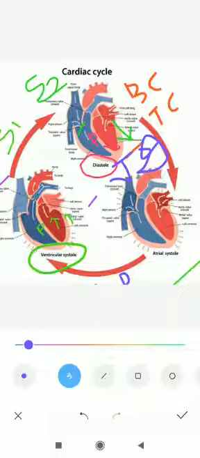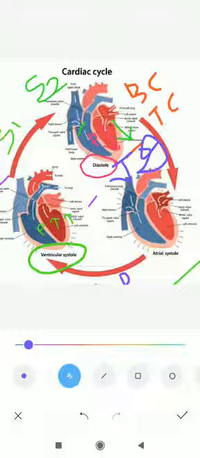It can work 70%, but 30% can't, because of the SA node. 70% of the heart can be pumped by gravitation. The blood can come from the atria to the ventricle, and from the ventricle to the pulmonary artery and aorta by gravitation, but 30% is by the SA node.